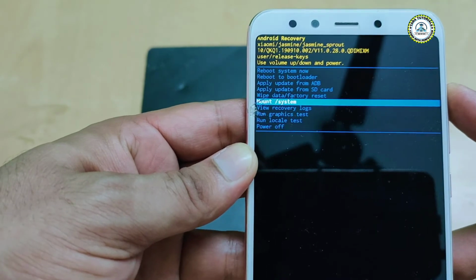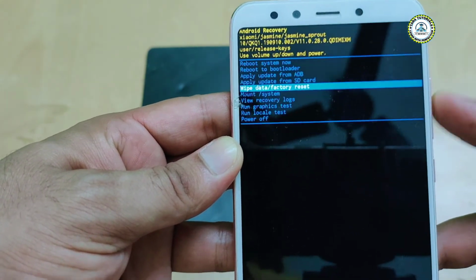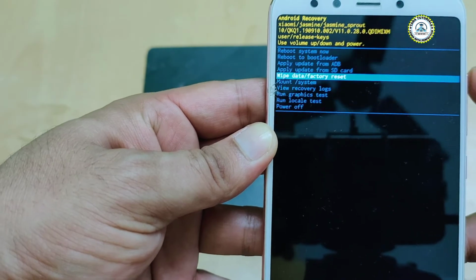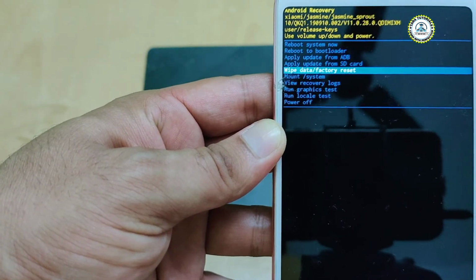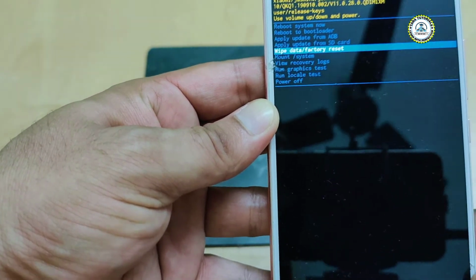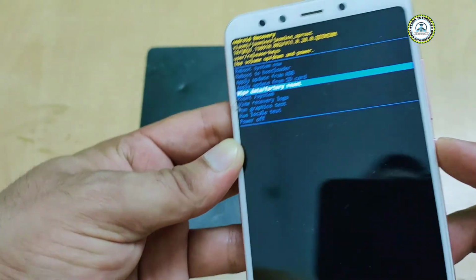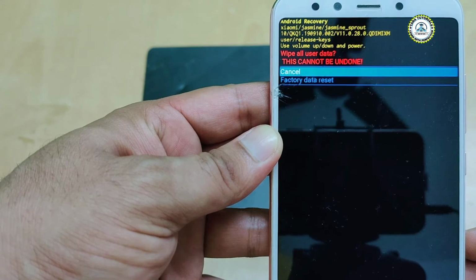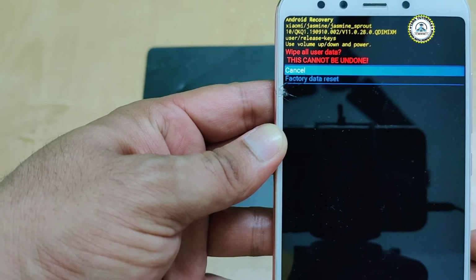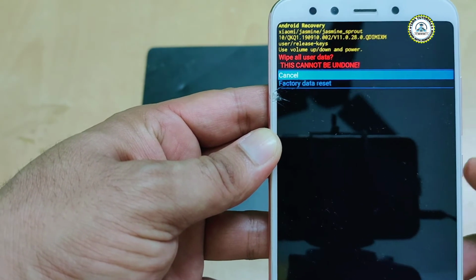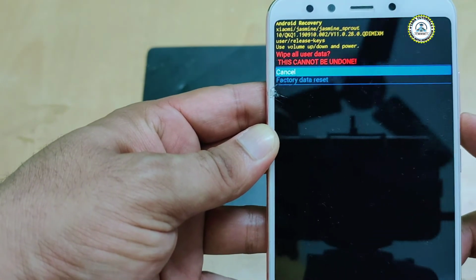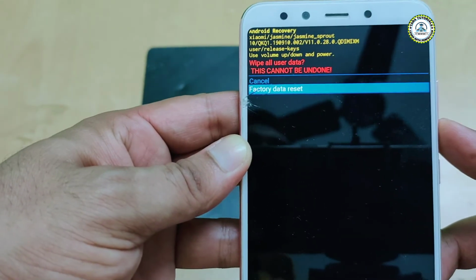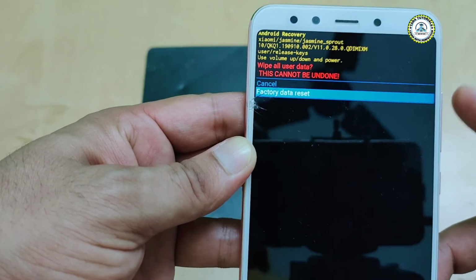Since I have to wipe off all the data, I will go to wipe data factory reset. Choose this option and press this power button. Here you will see the warning message that wipe all your user data, this can't be undone, and you need to select the factory data reset option using the volume up and volume down buttons. So this is the way to navigate.